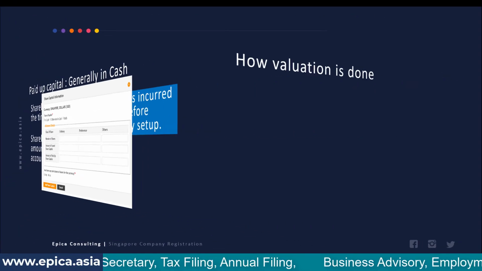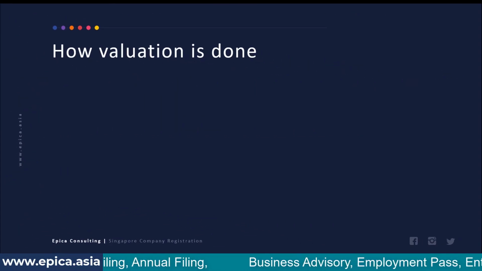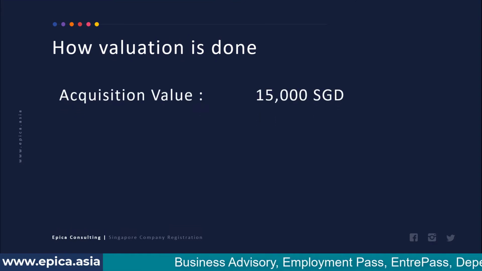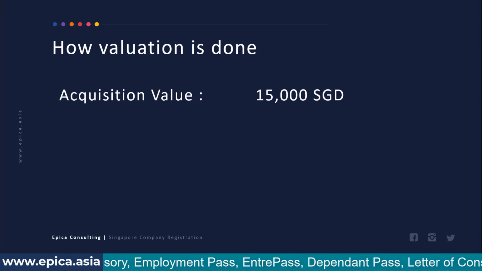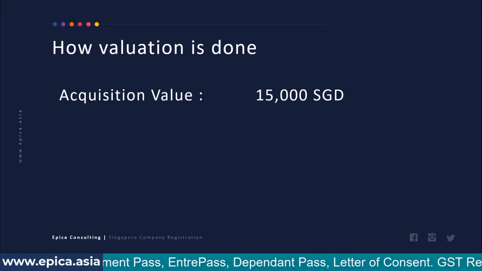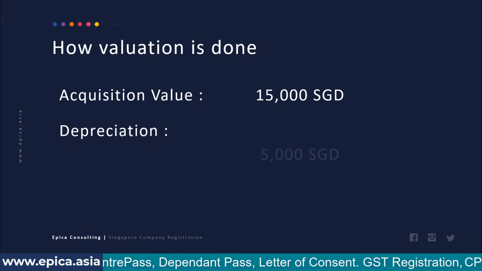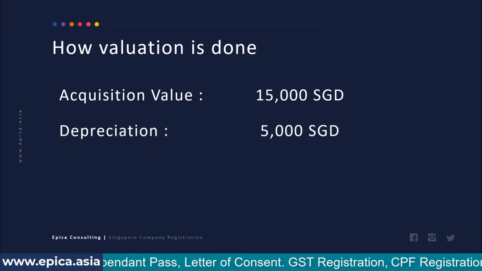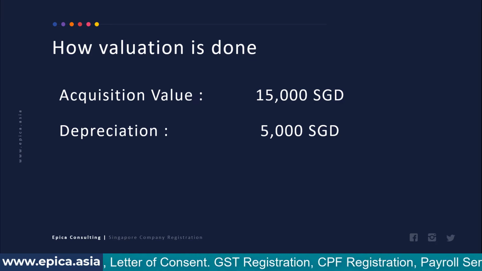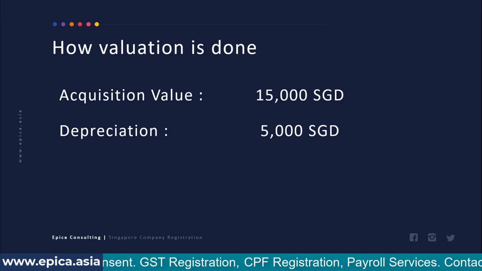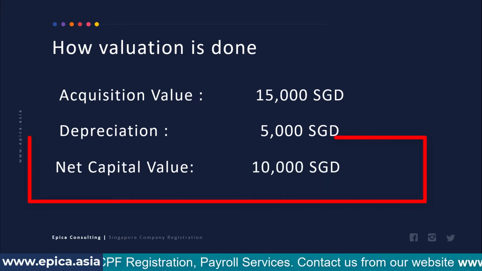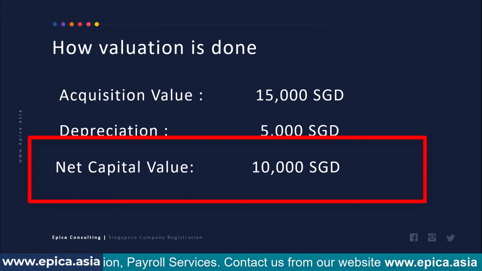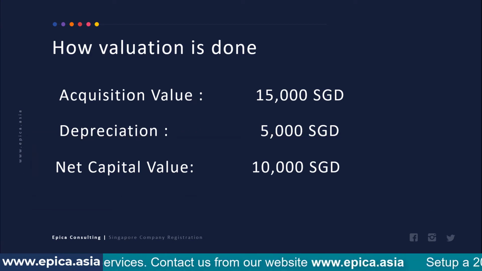Now normally how will the valuation be done? In our example, let's suppose that the acquisition value of that plant and machinery or whatever tools that person obtained was 15,000 Singapore dollars, and maybe he used it for a period of 9 months to 1 year. So the depreciation charge as per the prevailing depreciation rate might be 33%. So we will write it off 5,000 Singapore dollars. And the net capital value in that case will be $10,000, which can be capitalized by way of a share capital paid in consideration other than cash. So this is generally the mechanism.